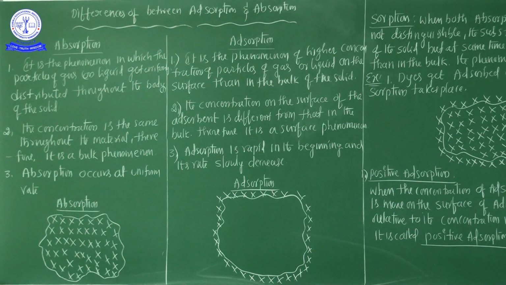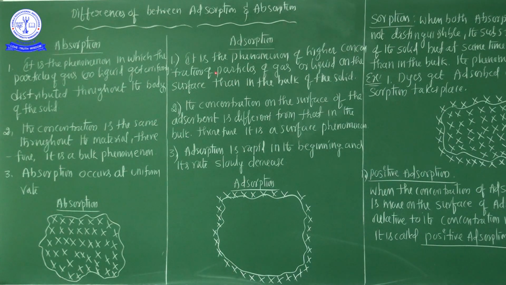Once again, what is the meaning from the 1 mark point of view, 2 mark point of view? Very important, the differentiation of absorption and adsorption. So here, once again I repeat, it is a phenomenon in which the particles of gases or liquid get uniformly distributed throughout the body of the solid. The concentration is the same throughout the material. Therefore, it is a bulk phenomenon, and absorption occurs at a uniform rate.